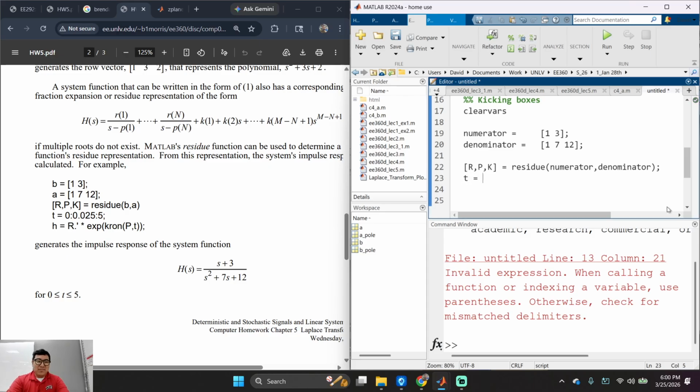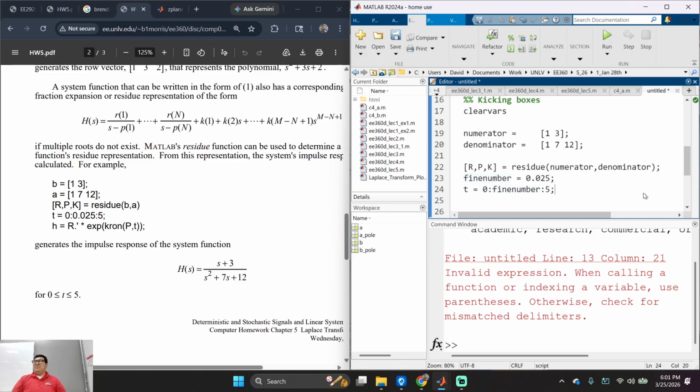Oh, give it a time. T is equal to, from 0 to 5. But I'm going to add a thing. Call it my, I don't know. What's the word for fine tuning, or tune or fine number. I'm just going to create a number, 0.025. Okay.